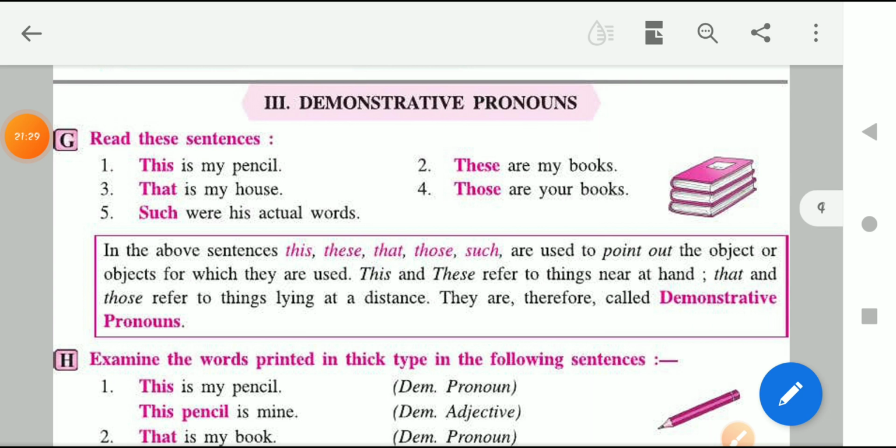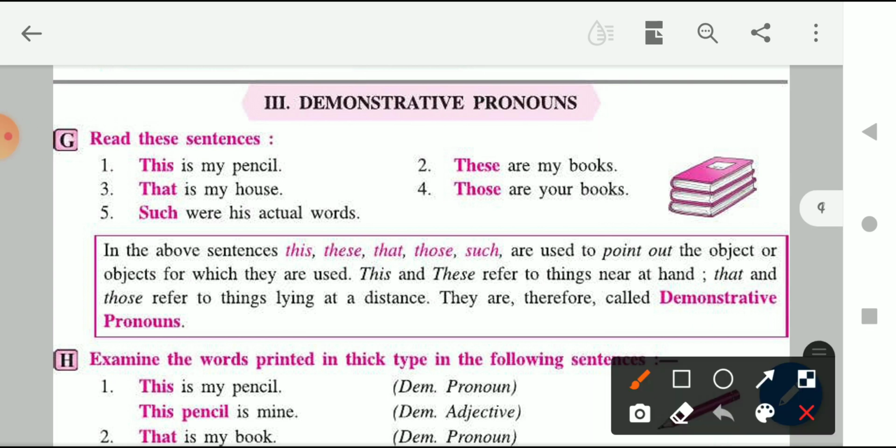Now let's see what demonstrative pronouns are. Let's read a few sentences. First of all, the first sentence is, this is my pencil. Here the highlighted words, which you can simply see, are the pronouns, right? It is simple to understand, all of you. So in the sentence this is my pencil, this is the pronoun. These are my books. In this sentence, these is the pronoun. These all are demonstrative pronouns.